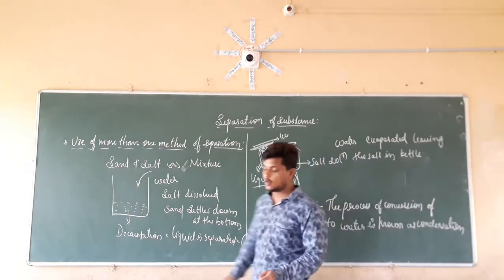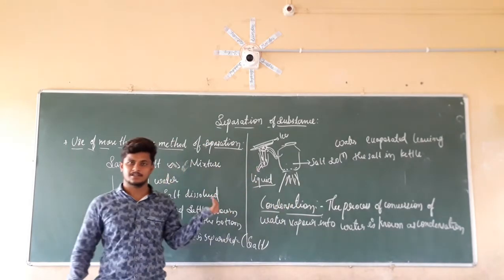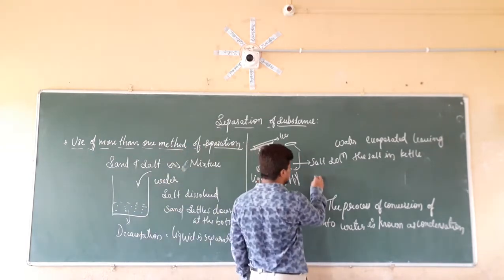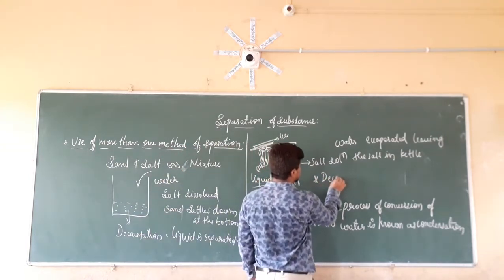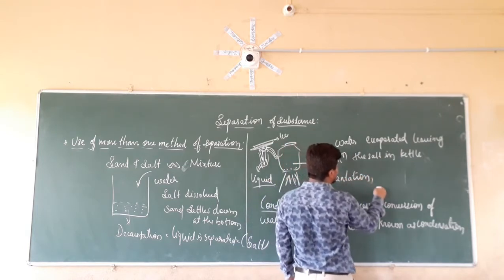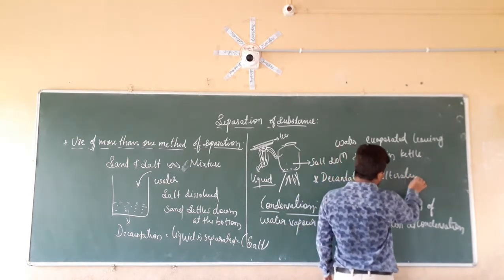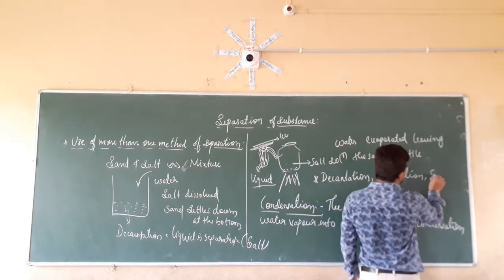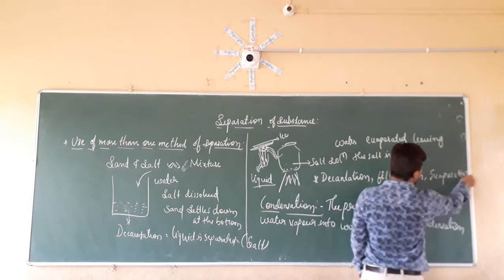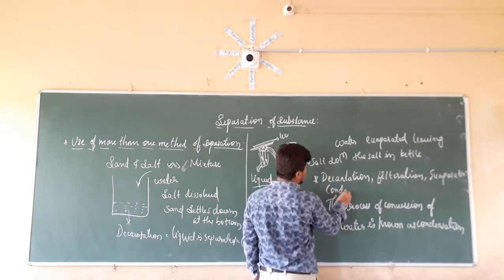In this manner, we are separating the sand from the salt. So what are the processes which we have used here? First we have used decantation. Second we used filtration. Third we used evaporation. Fourth we used condensation.